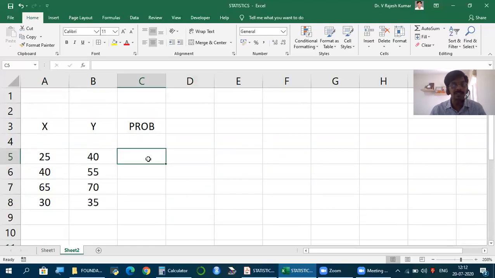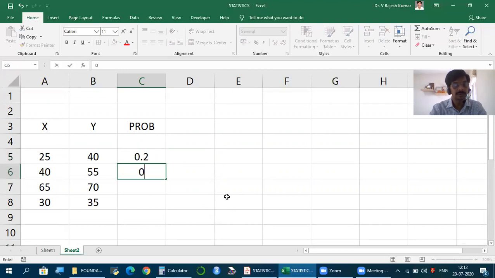And probabilities, let's keep in mind and ensure you remember the total probability must always be equal to 1. So let's say make it as 0.2, 0.1, 0.4, 0.3.